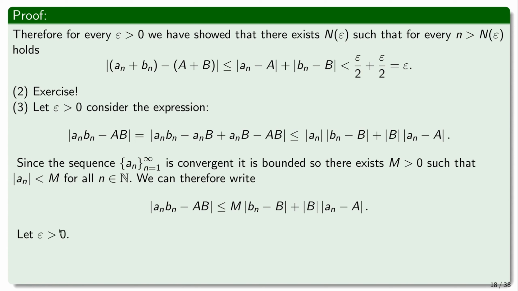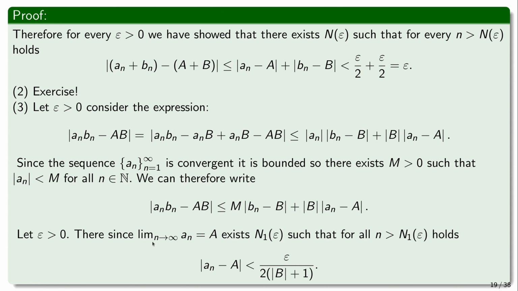So for this fixed epsilon that we have, since an converges to a, there exists n1 which depends only on epsilon, such that an minus a can be made smaller than any positive number that we please. Now this b is a constant value, so this n1 essentially depends only on epsilon.